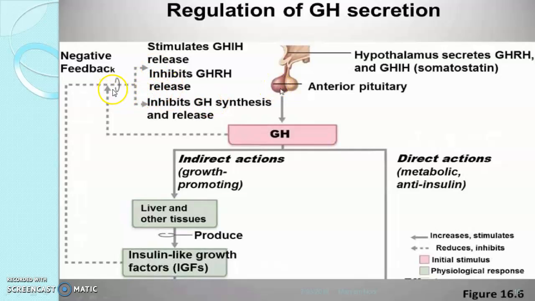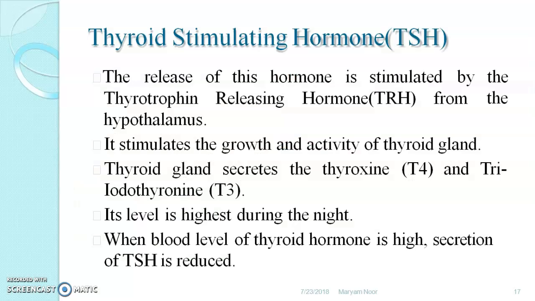Negative feedback can be given to the anterior pituitary, or it can also be given to the hypothalamus, where it helps in stopping the GHRH or GH by the pituitary. So this is nothing but the way growth hormone is maintained by positive and negative feedback.